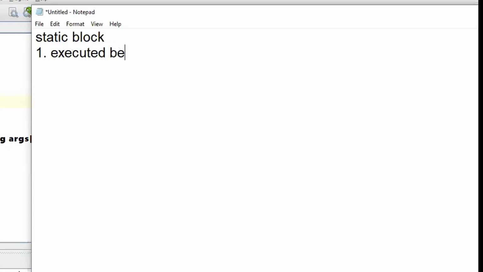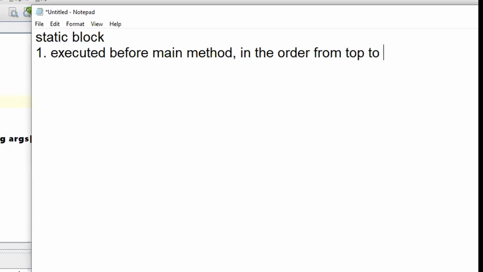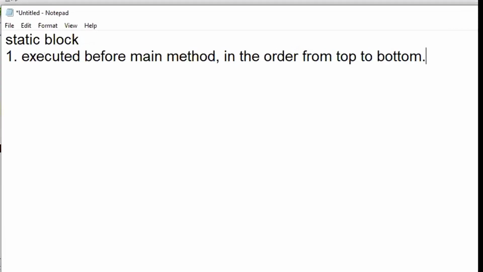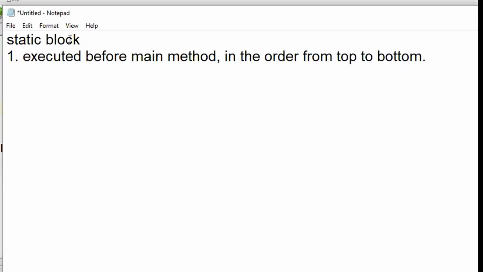Executed before main method, executed before the main method in the order from top to bottom. So what does it mean? Whichever static block you have defined first, that particular static block will be executed first, then whichever has been declared later.